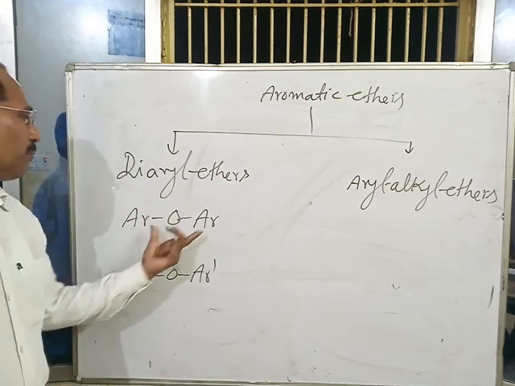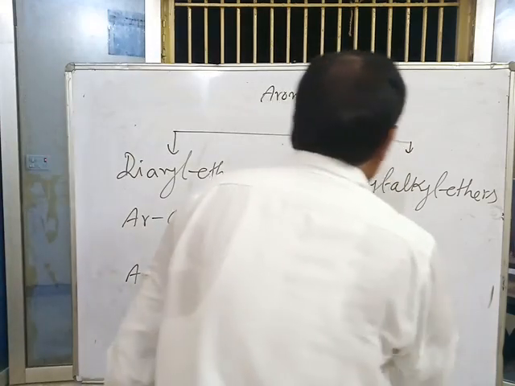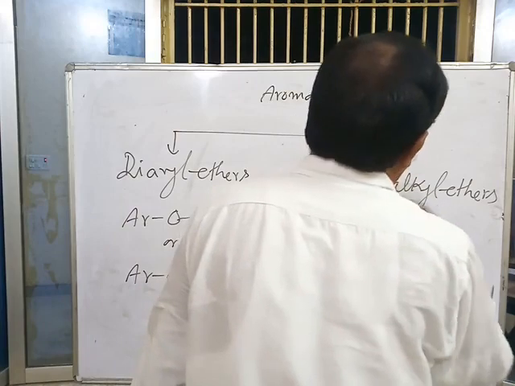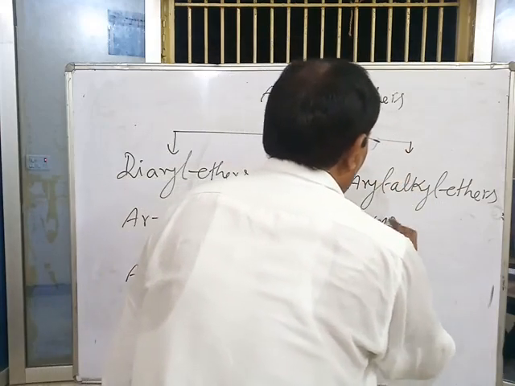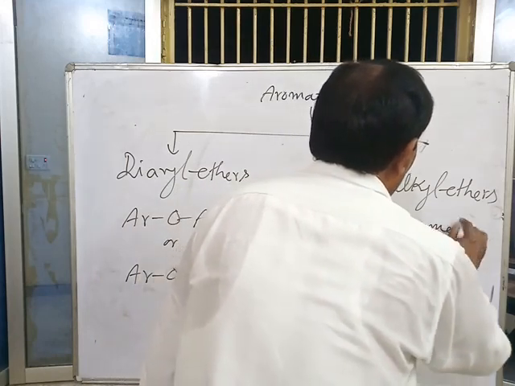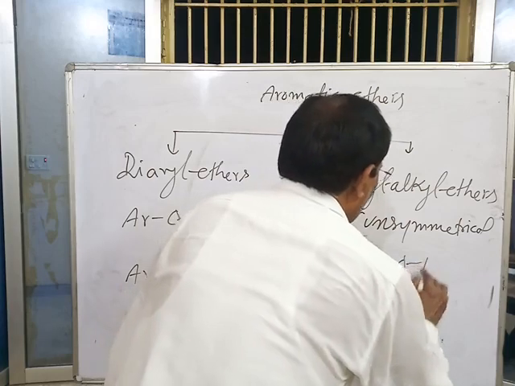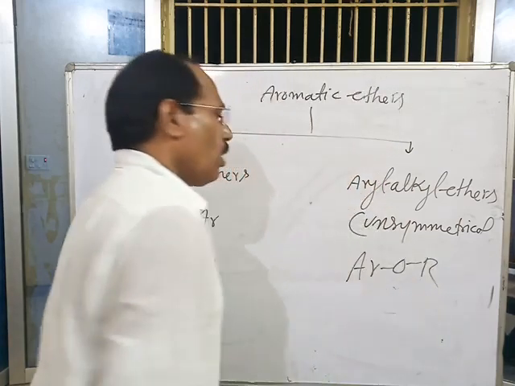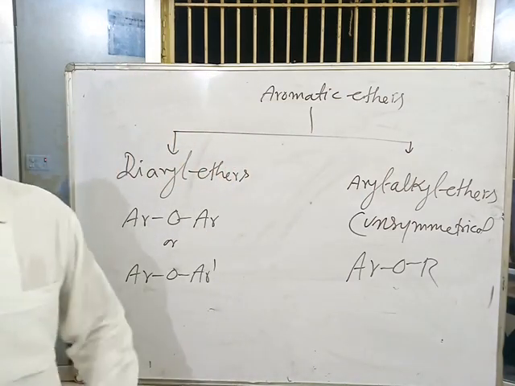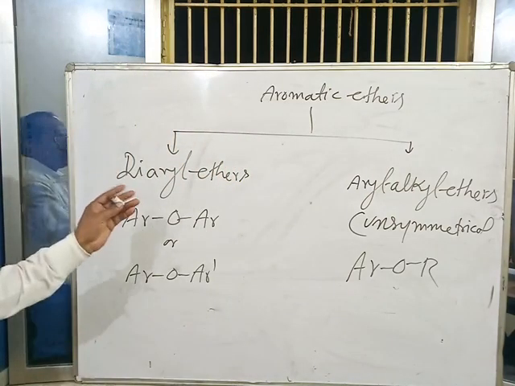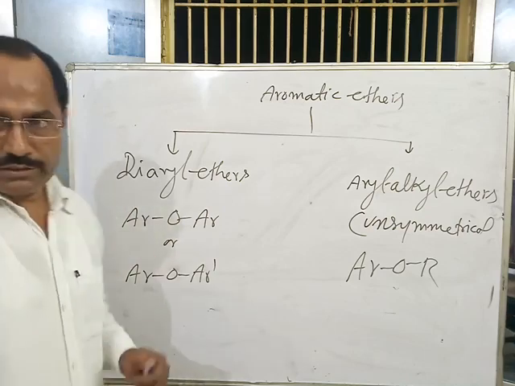This means a diaryl ether may be symmetrical or unsymmetrical, but an aryl alkyl ether is always unsymmetrical and is represented by the general formula AROR, where AR represents the aryl group and R the alkyl group. This is all about the classification of ethers.